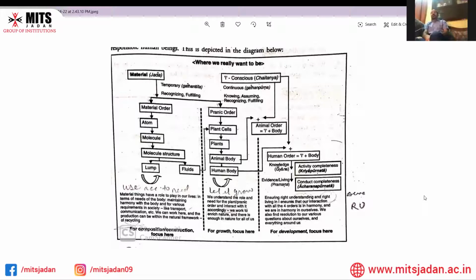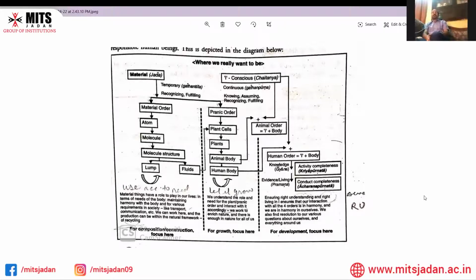But we are thinking that animals and plants are a hindrance for us, and that is why we are cutting them and killing them. This is the notion of the present time. The third one is knowing, assuming, recognizing, and fulfilling, which we are totally ignoring. That is a very wrong concept.